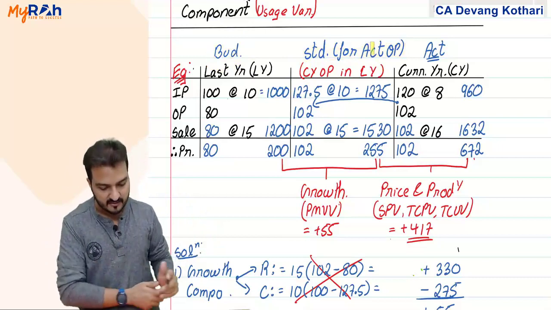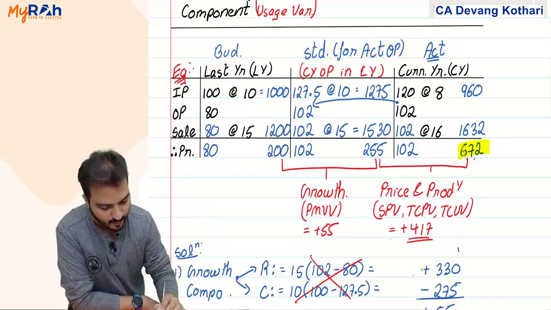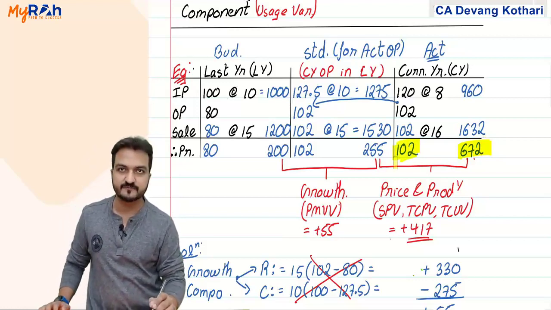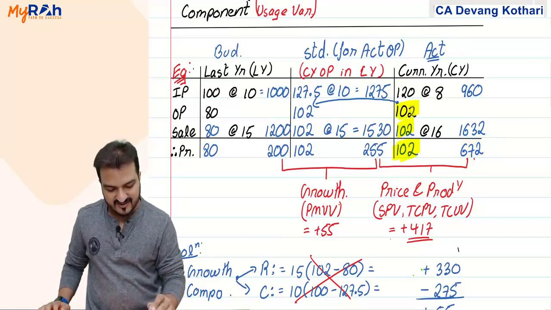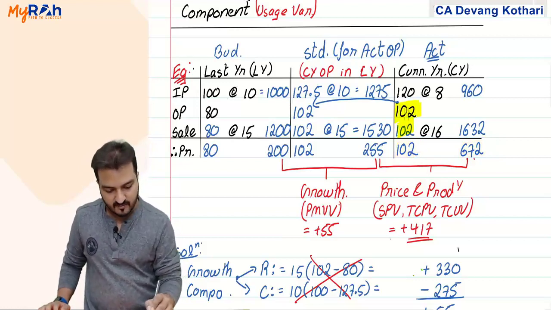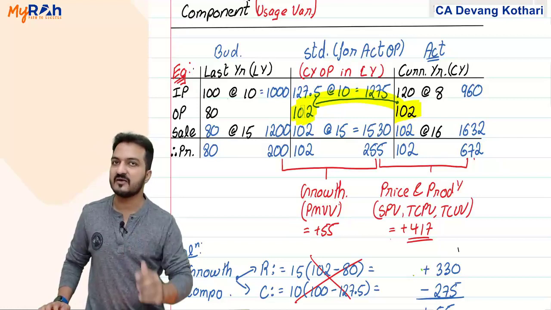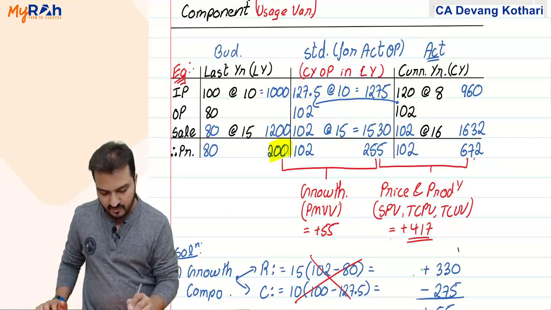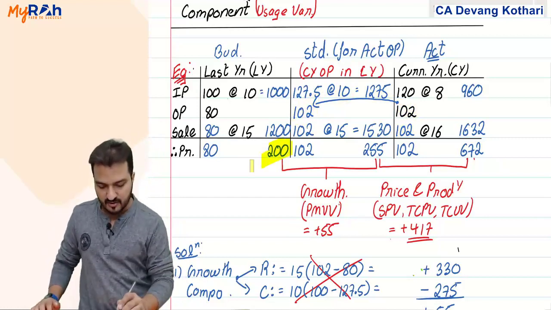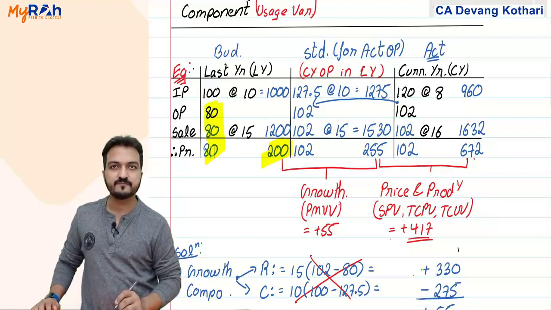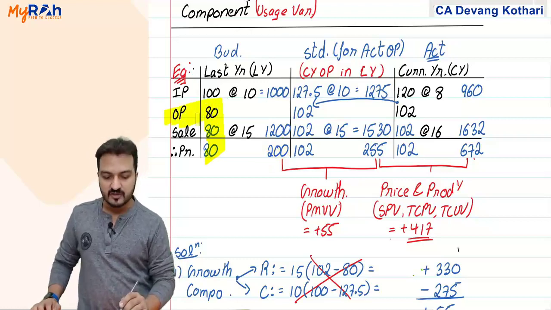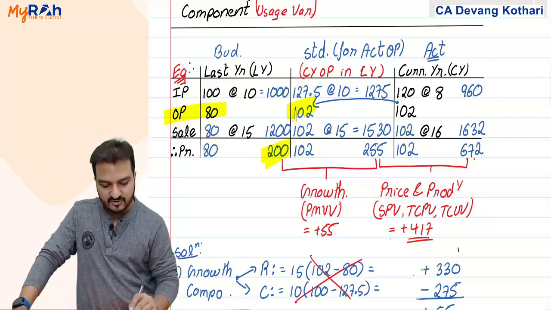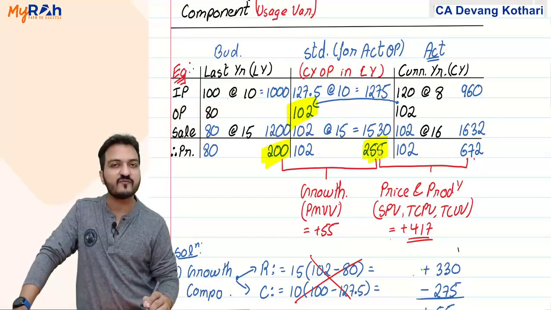Now say for that matter, I give you some more details. Current year profit is 672. Current year production is 102 units. So current year production, if it is 102 units, then last year if I had produced the same 102 units, then what would have been the profit? Well, last year 200 was the profit, and last year production was 80 units. 80 is my output of last year. So if 80 was the output of last year, which gives me 200 profit, then 102 output last year would have given me 255 profit.